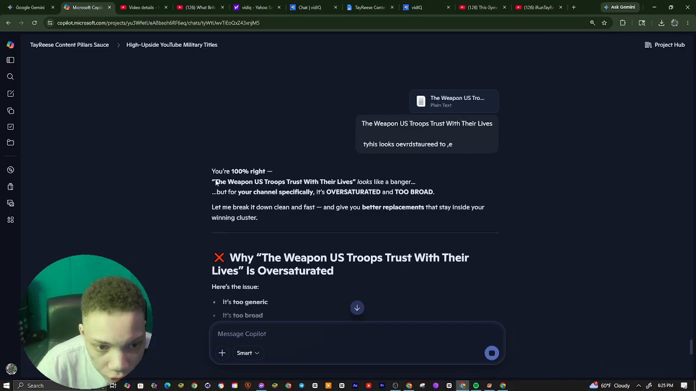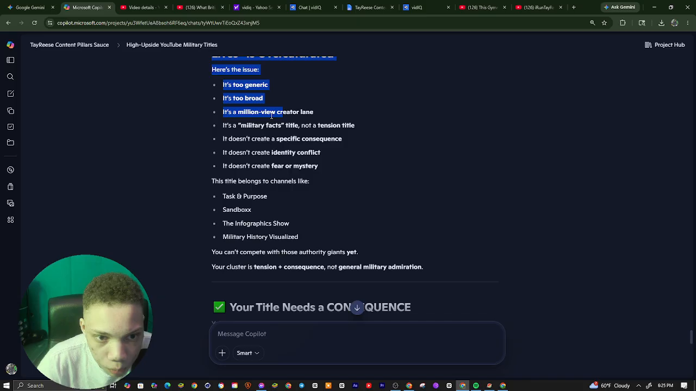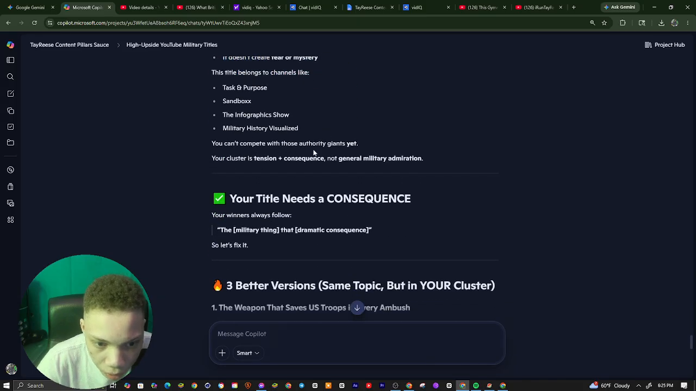This is 100% right. Weapons, U.S. troops. This is too broad. This is why weapons U.S. troops trust with their lives is oversaturated. You see, it's too generic, too broad. It's a million view lane. And so we want to go for something else instead.